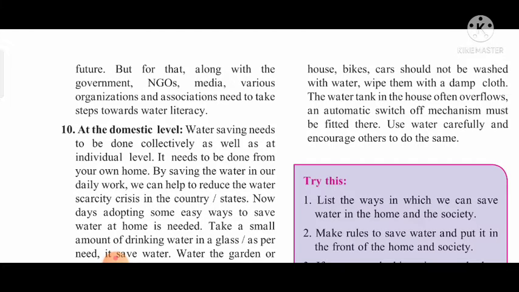Instead of thrashing the water on the tiles or on the cars, vehicles, it will make the waste of water. The water tank in the house often overflows, and an automatic switch off mechanism must be fitted there. Use water carefully and encourage others to do the same.